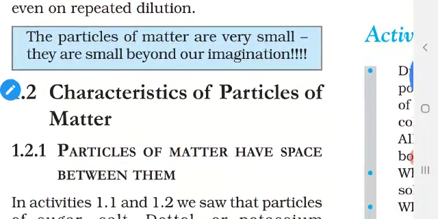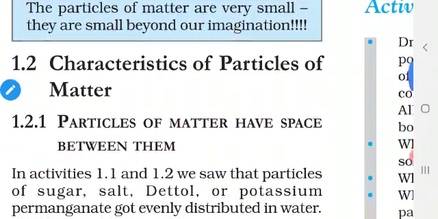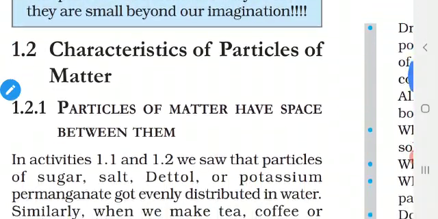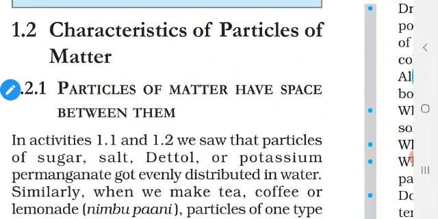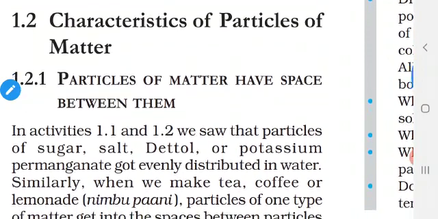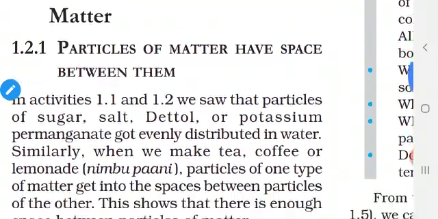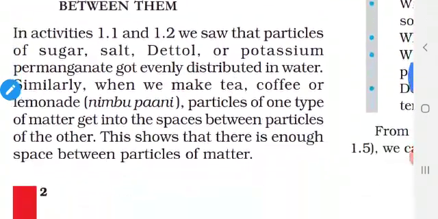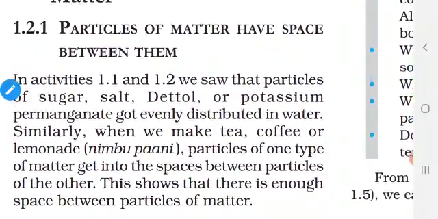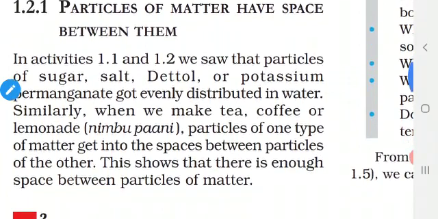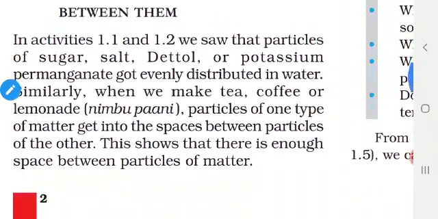Now let us go to topic 1.2, characteristics of particles of matter. Matter is made up of particles, no? So these particles are called atoms. What are the characteristics? They have spaces in between them. The particles, that is the atoms, have spaces in between them.